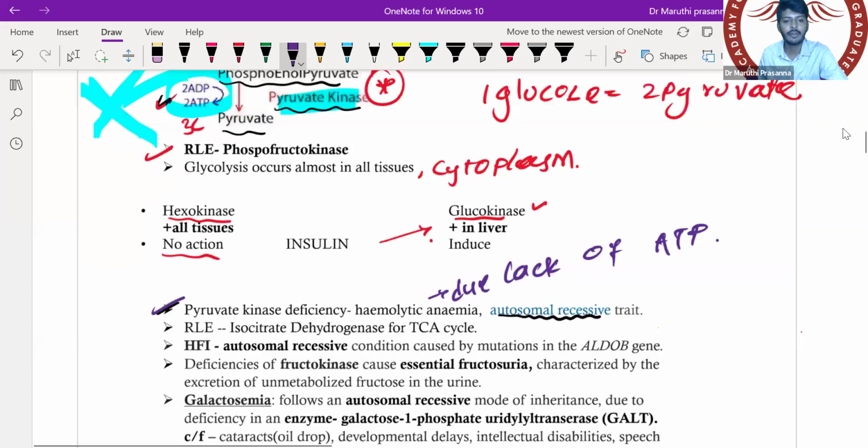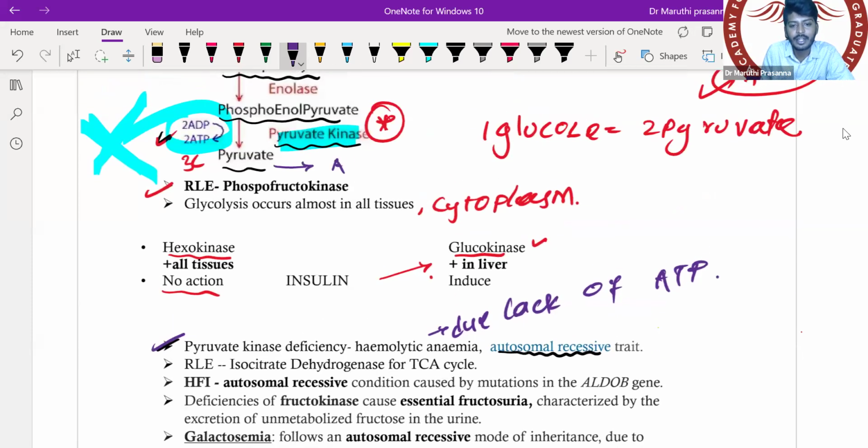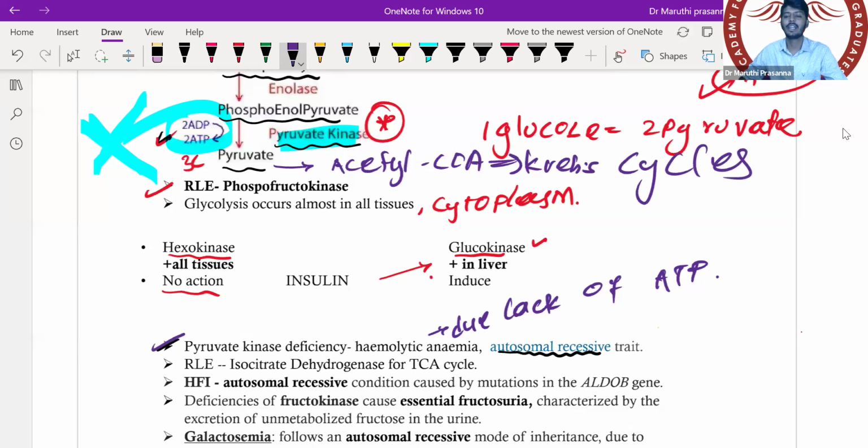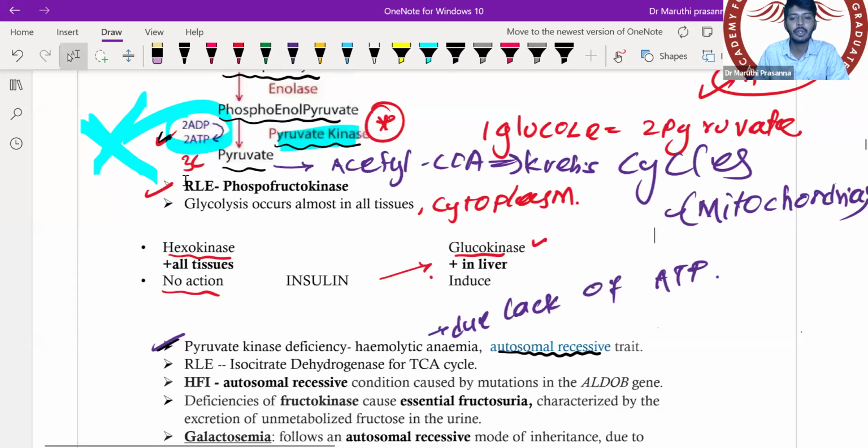Okay, then this pyruvate, whatever is there, will get converted further into acetyl CoA. Acetyl CoA will enter into the Krebs cycle. Once acetyl CoA enters the Krebs cycle, the question is, what is the Krebs cycle? It is a cycle which takes place where, in the cytoplasm or mitochondria? Krebs cycle takes place in the mitochondria.